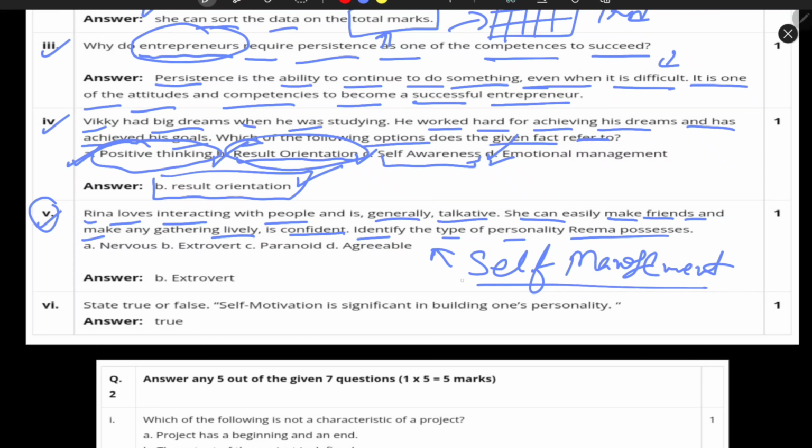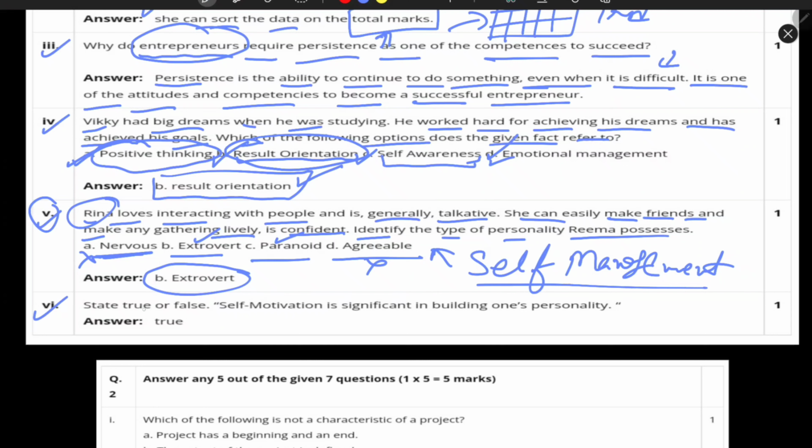In that unit we have varieties of personality which we can study. So over this, if you have studied these topics, you can easily understand what kind of person Reena is. So the options are nervous, which is absolutely wrong, extrovert, paranoid, and agreeable. So agreeable is also not possible. So there is a difference between paranoid and extrovert. You will get to know when you study that topic in detail. So the answer is extrovert.